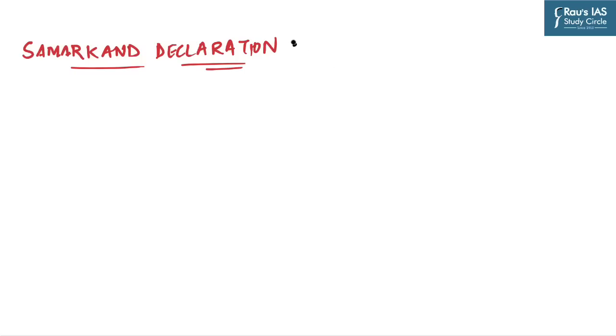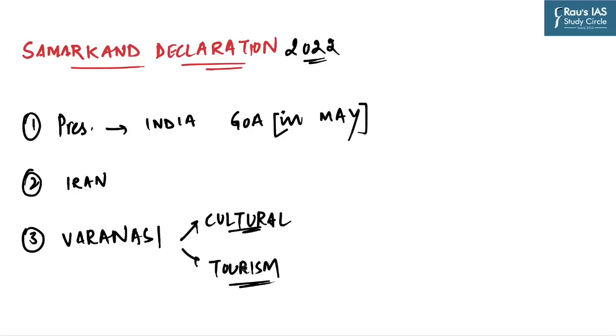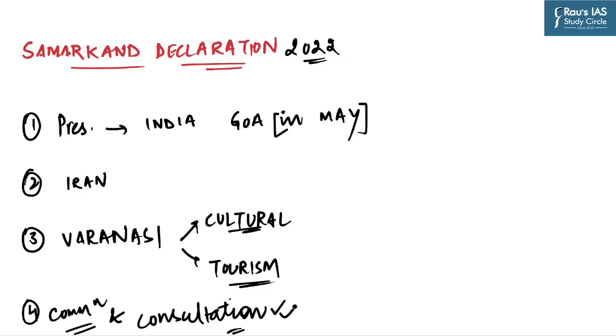The Samarkand Declaration of 2022 has 4 key takeaways. The first one is the presidentship was handed over to India for the year 2023. The SCO summit of 2023 is going to be held at Goa in the month of May. The second point is Iran was accepted as a full-time member of SCO. The third point is Varanasi was accepted as cultural and tourism capital. And the fourth one is the declaration calls for a commitment to peaceful resolution of disagreements and issues among the countries via communication and consultation.